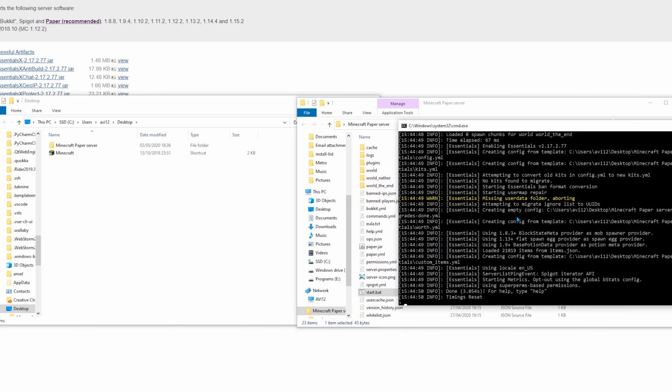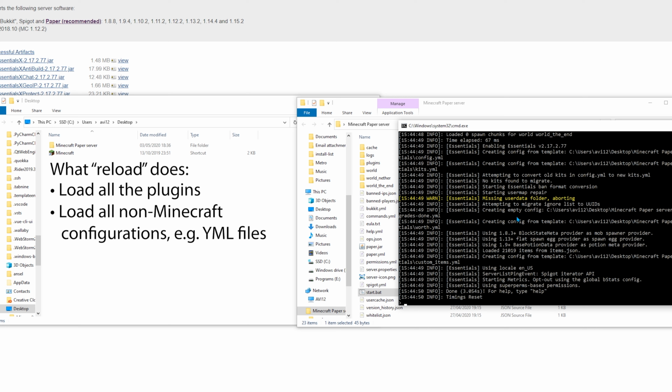Since I first put the jar in the folder and then started the server, the application has automatically loaded all the plugins in the folder. But if I were to put the jar in the folder after the server has started, I can usually load the plugins using the reload command, which will not only load all the plugins, but will also load the configurations that are not related to vanilla Minecraft, such as YML files.